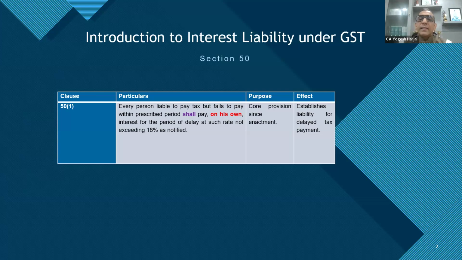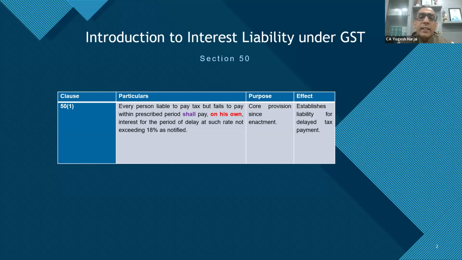Now, the section in itself is pretty straight and simple. Every person who is liable to pay tax, and when we talk about tax, it is any tax, be it outward liability, be it RCM liability, or be it any other tax. If you are liable to pay the tax and you fail to pay the tax, you have to pay the interest at the rate of 18% for the period of delay.